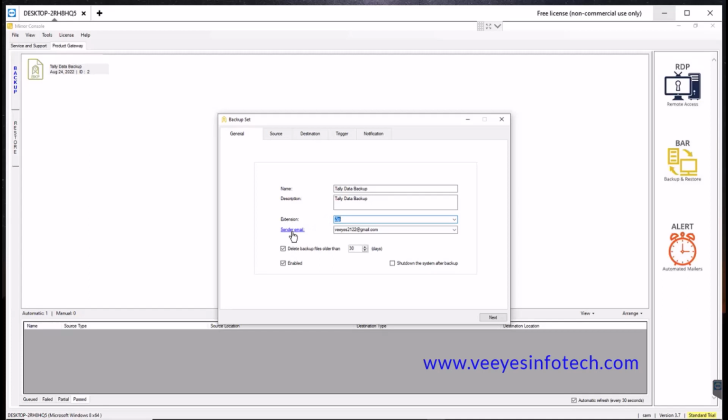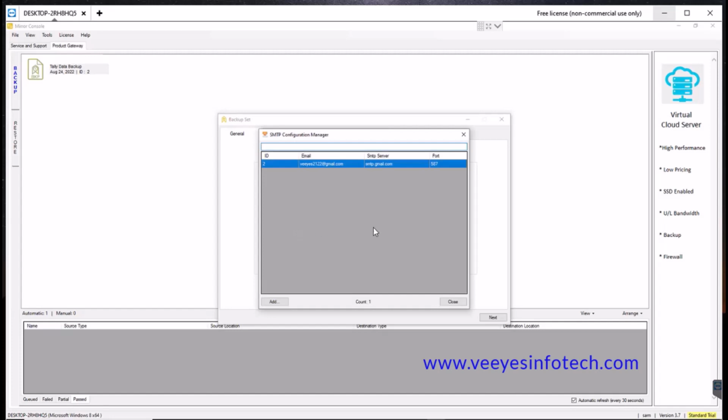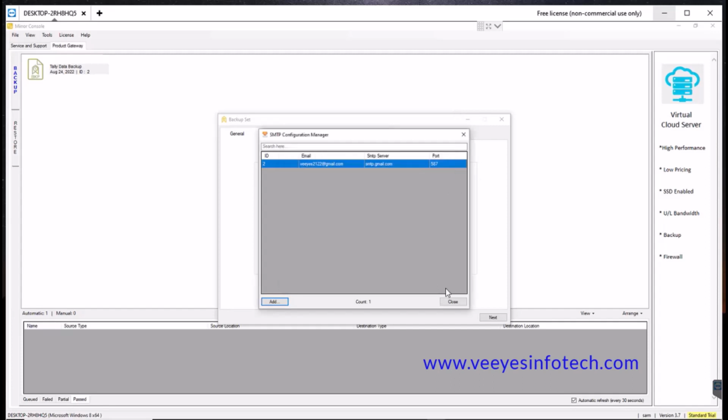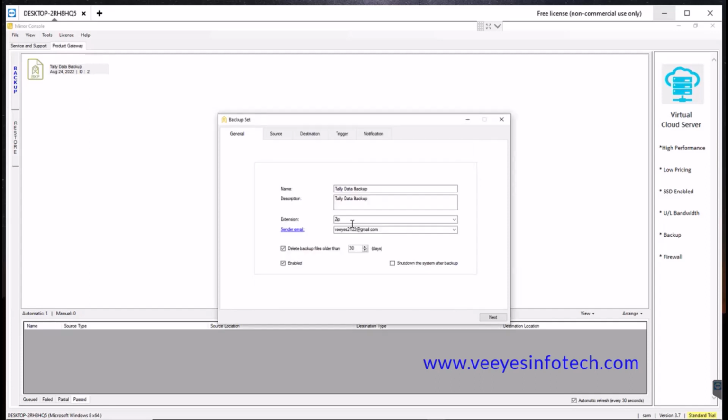Now the sender mail ID. I have already created the sender mail ID. How to create it? Once you click here, my mail ID is already there. You can add your email ID, that means the from mail ID. You can add the from mail ID here. I have already added it, so now I will close that. Then you can select here. Once that option is completed, you can select here. You can use up to 3 mail IDs.